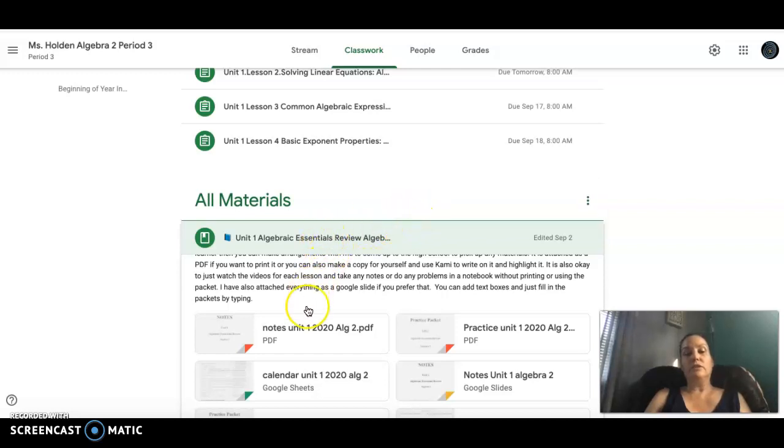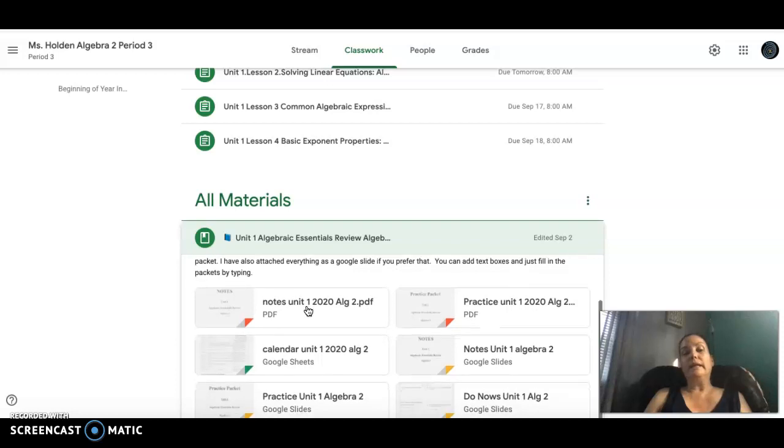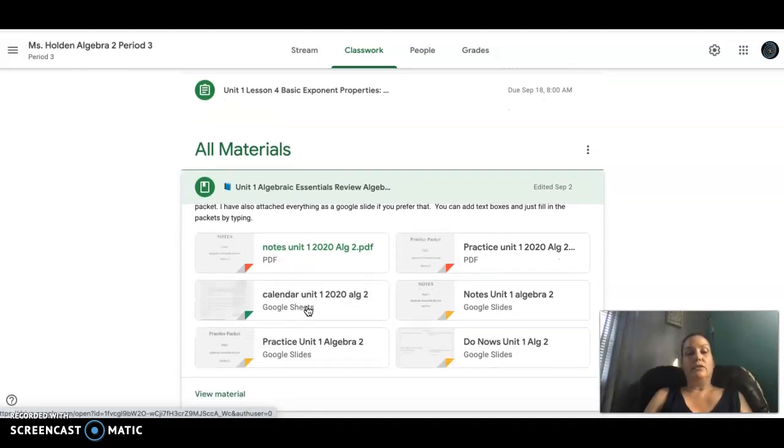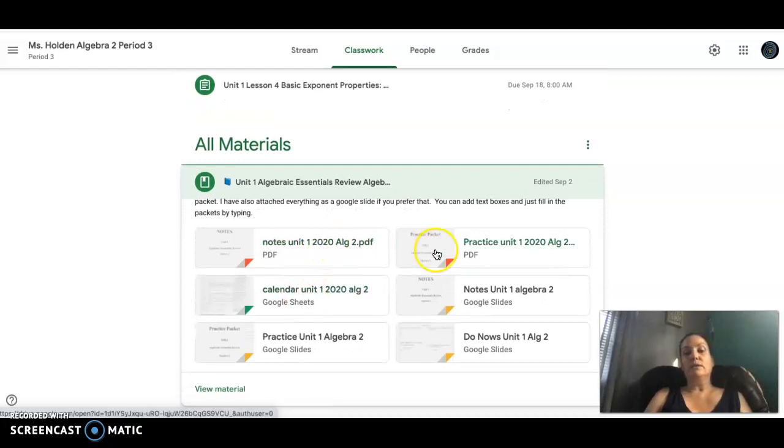So Unit 1 is just here right now. Each unit they get a notes packet, a practice packet, a do now, and a calendar. I've included the notes, the practice, and the do now as a PDF. Some kids are doing it electronically, where they might get an extension that they can write right on the PDF. Some have gotten a paper packet in class or asked for a paper packet and then they write in that. Or some are just taking notes in a notebook, and that's completely fine as well.